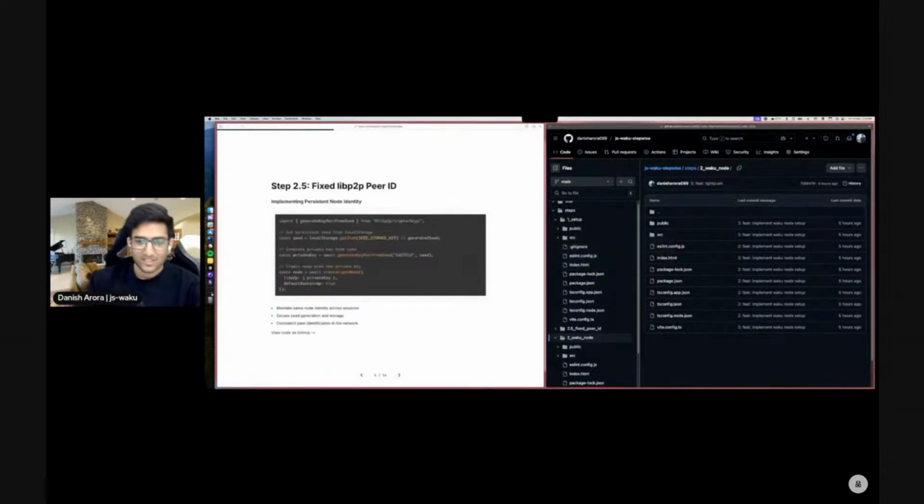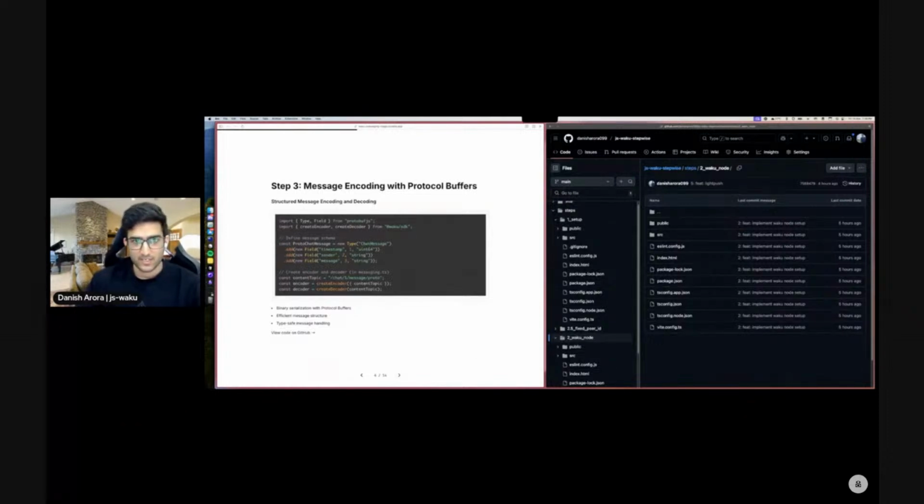Moving forward, this might seem like a small step, but it's crucial for a good user experience. By default, each time the app starts, it generates a new peer ID for our Waku node. We implement persistent identity here by storing a seed in the local storage, and the seed generates the same private key each time the app starts. So we can choose to use a custom seed, which will create the Waku node with a fixed peer ID.